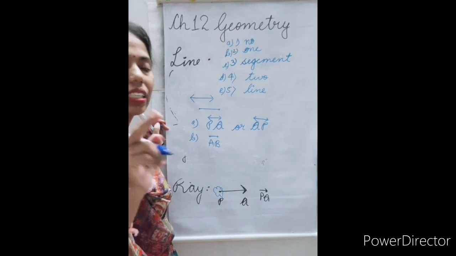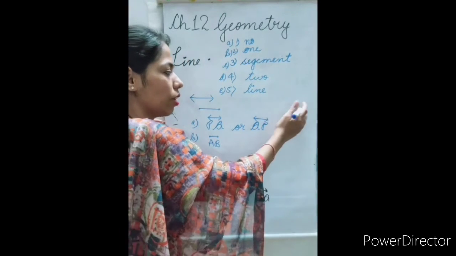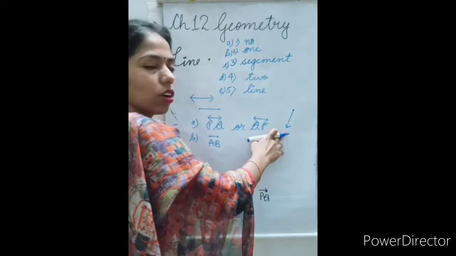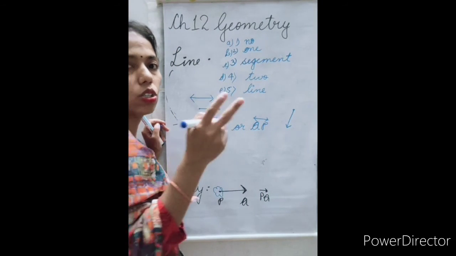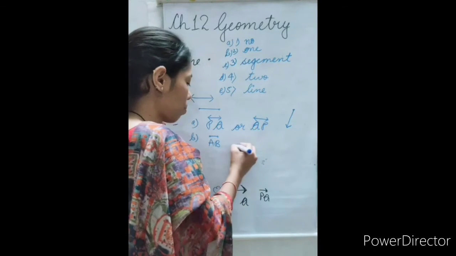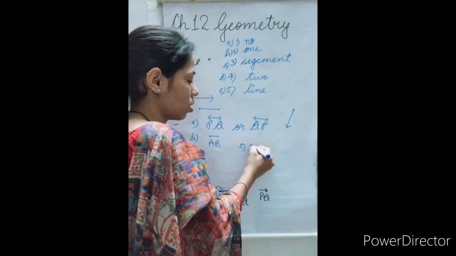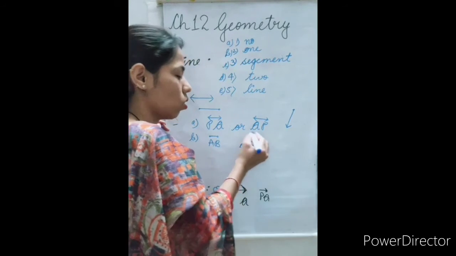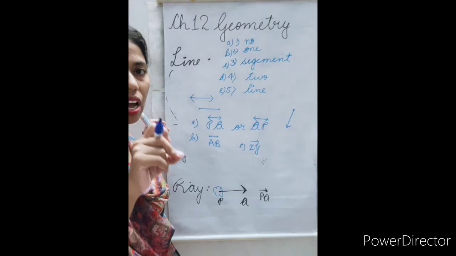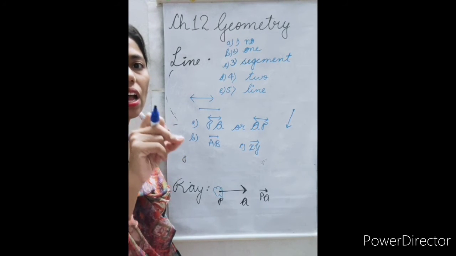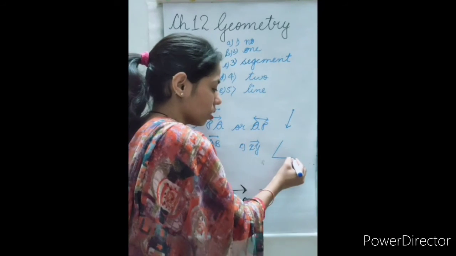Then C, it is a ray. It is like this. So one fixed point or one endpoint, and the other is not an endpoint. We have covered it. So it is a ray. Part C is XY ray or ray XY. Then D is line LM.